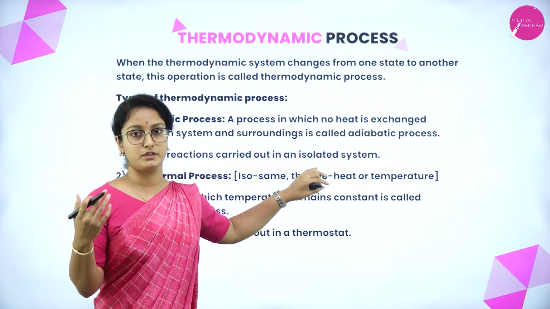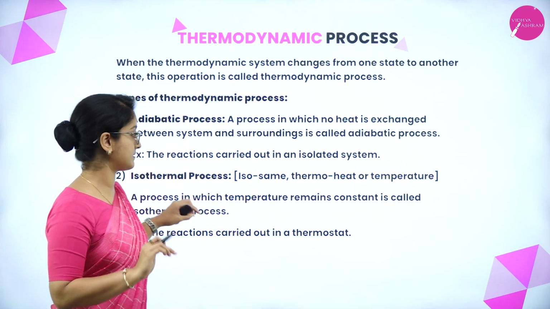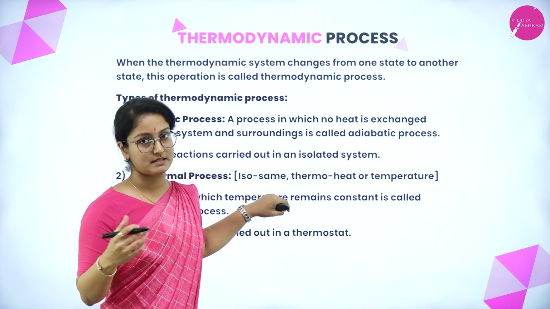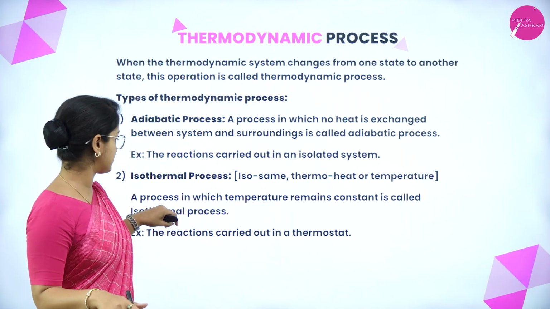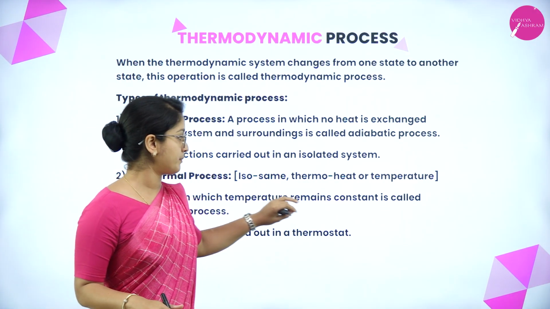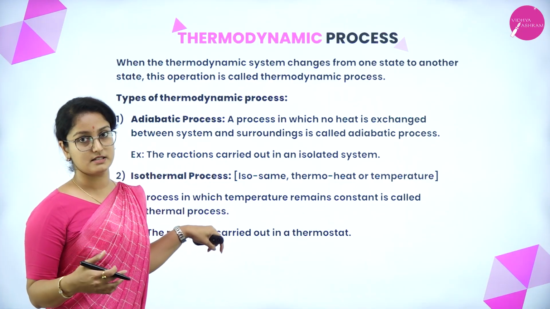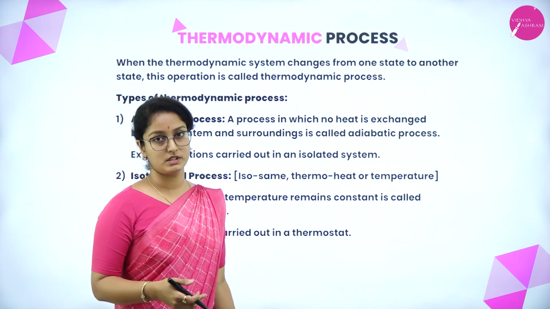So in an isolated system, we know that there is no exchange of heat or matter. In isothermal process, iso in the sense it is same, thermo is heat or temperature. So in this process, the temperature remains constant. That type of process is called isothermal. Example, the reactions carried out in a thermostat.